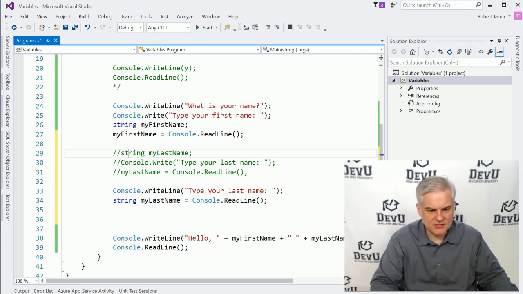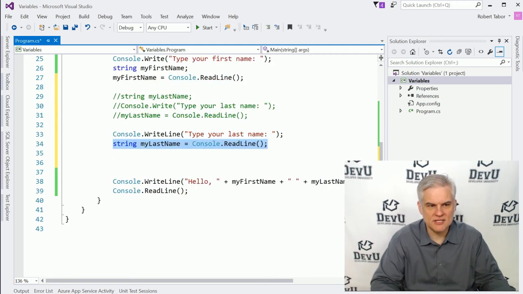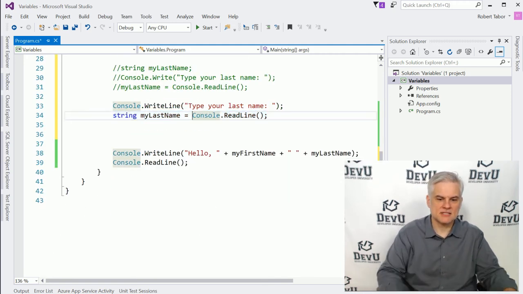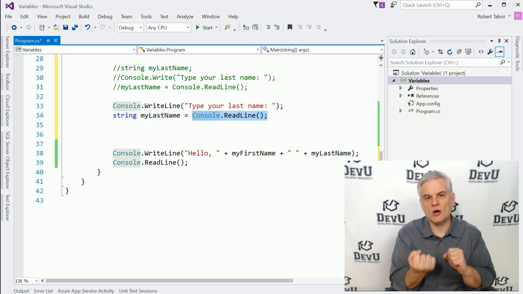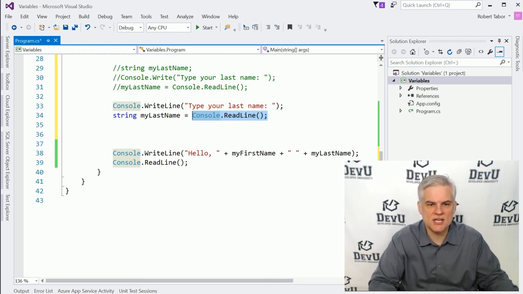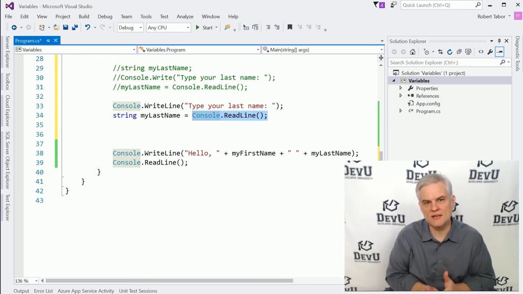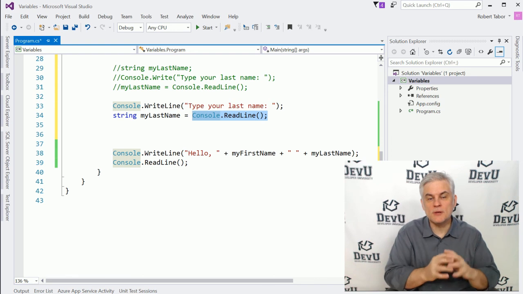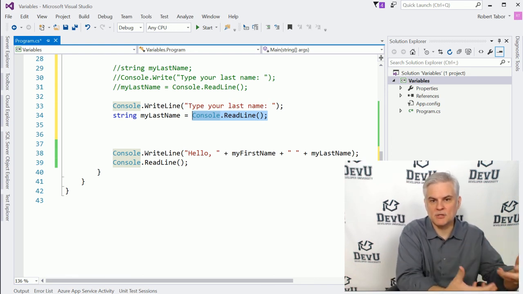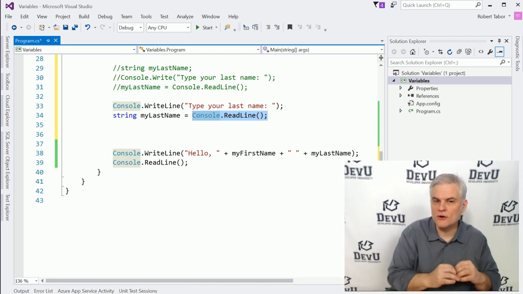So you can see that I took these two lines of code, 29 and 31, and combined them together. Here I'm not only declaring the variable, but also initializing its value to whatever we retrieve when we call ReadLine. This is called initialization. Initialization is important because you want to give your variables a value as quickly as possible. This puts your variable into what's called a valid state, which will be an important idea as we learn to write real applications.